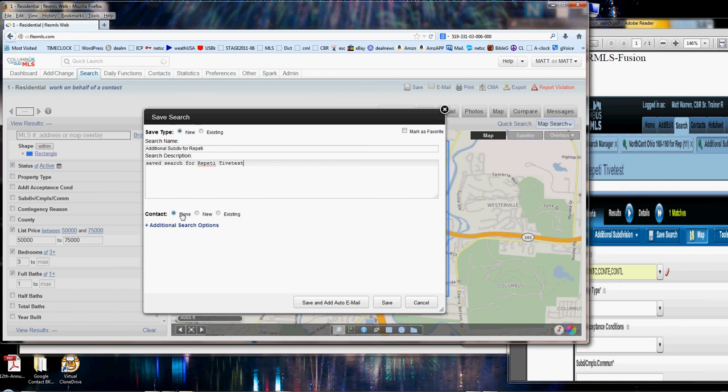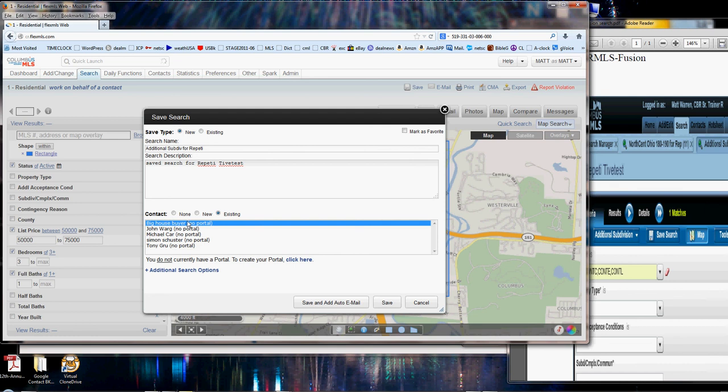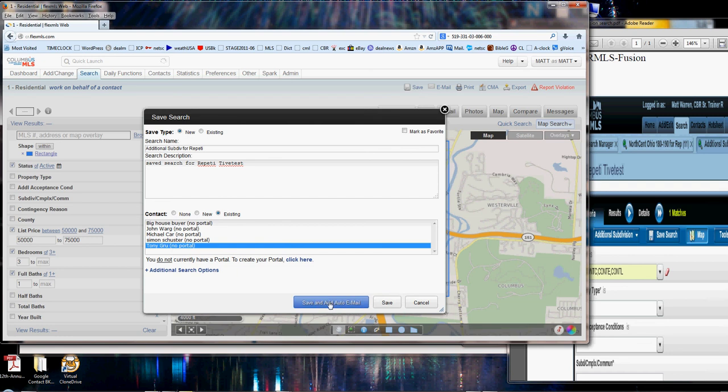Now, if you just want to save this search, you leave it save type new. If you want to modify an existing one, you can do that. Contact name right here. If you just want to save the search, you leave it as none. If you want to add it to a new contact and create that new contact right here, you can type in the display name and the email that you want to attach it to and save it, and it will create it for you right now. Or you can click existing, and maybe you've gone through and your contacts were already there and you just need to reattach it to the existing contact. You just select the contact from the list, and you can even save and add auto email and go right into prospecting from here.